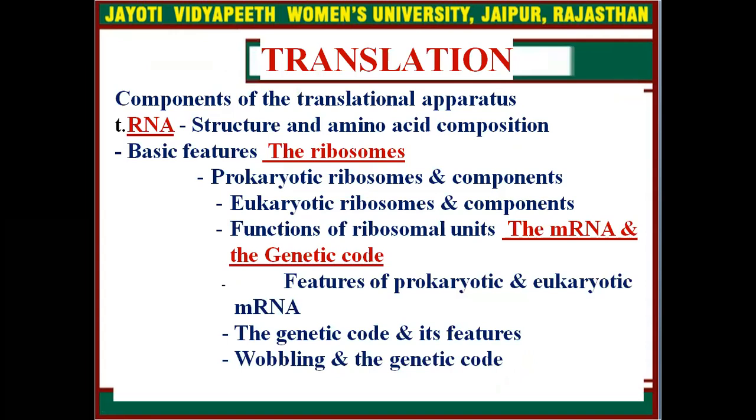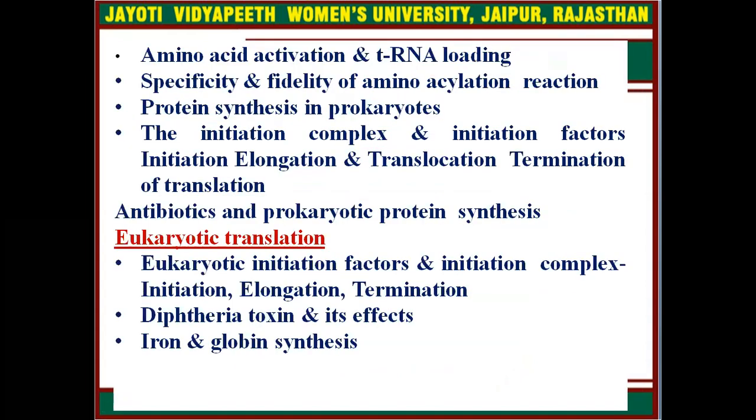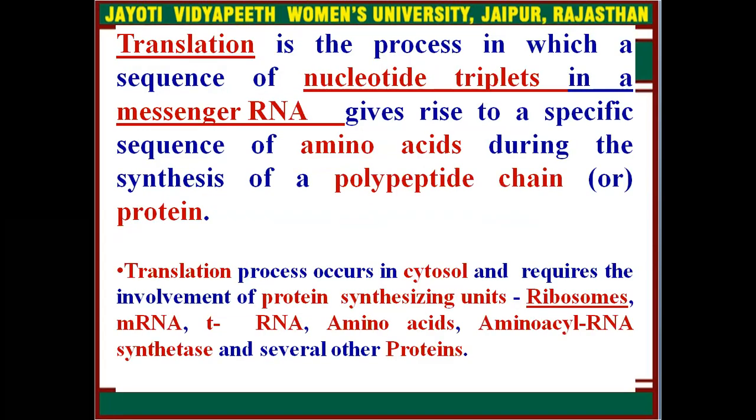As I have told you, the components of the translation apparatus are tRNA, ribosomes, messenger RNA, genetic code, and amino acids. And the eukaryotic translation process involves initiation factor, initiation complex, initiation, elongation, termination. Translation is the process in which a sequence of nucleotide triplets in a messenger RNA gives rise to a specific sequence of amino acids during the synthesis of a polypeptide chain or protein.